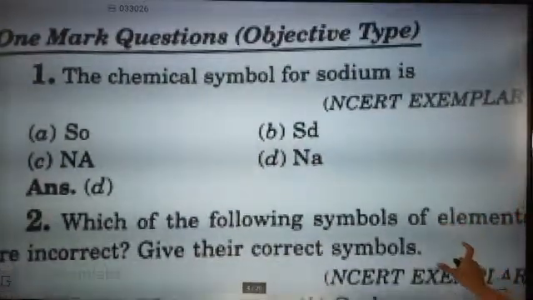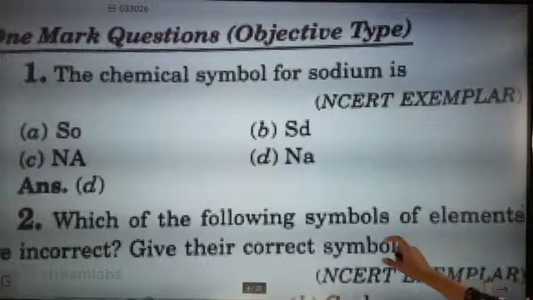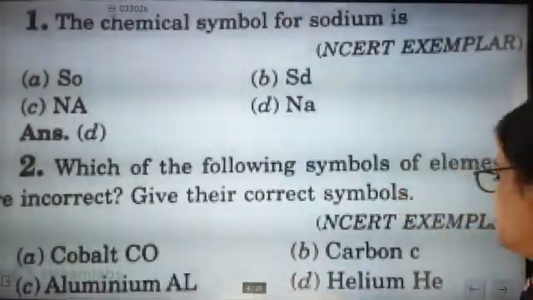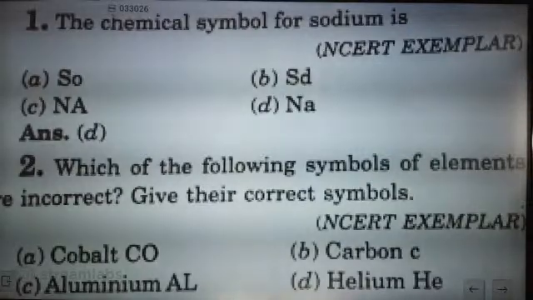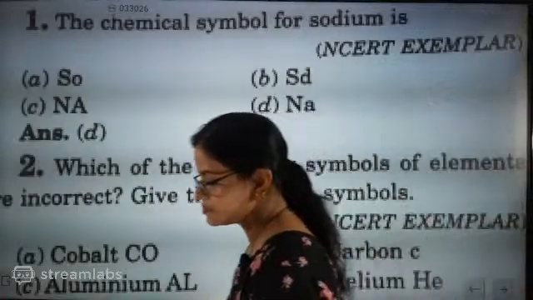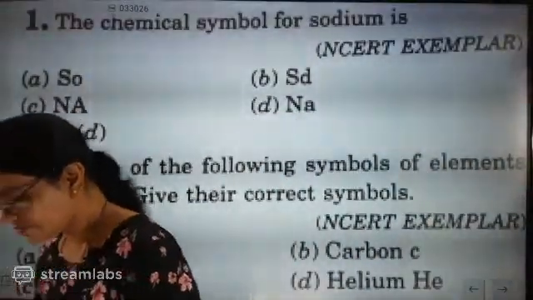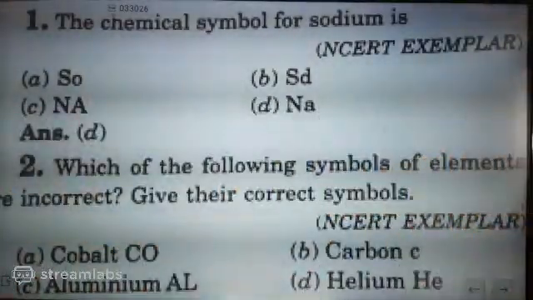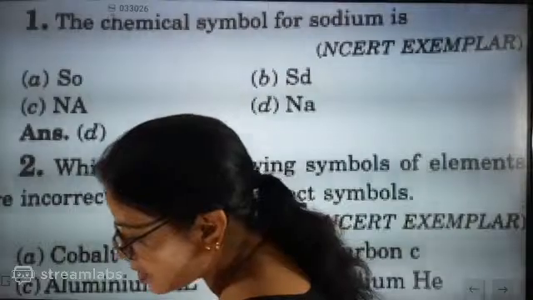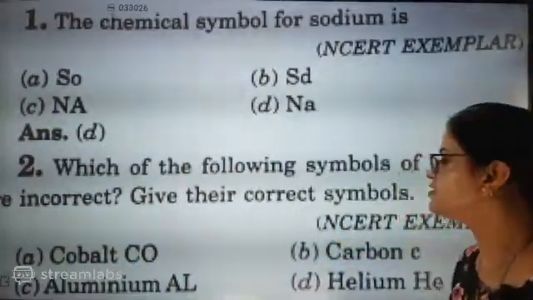Which of the given symbols of elements are incorrect? Give their correct symbol. Cobalt is CO, carbon is C, aluminium is Al, helium is He. Cobalt symbol will be Co, absolutely correct.